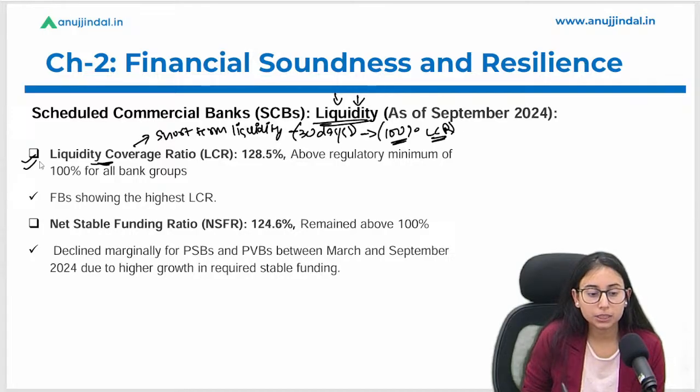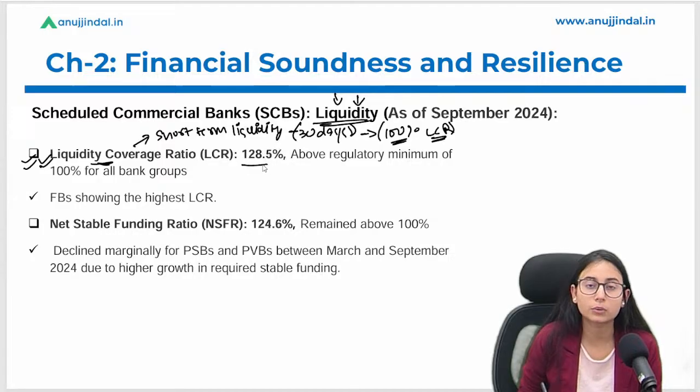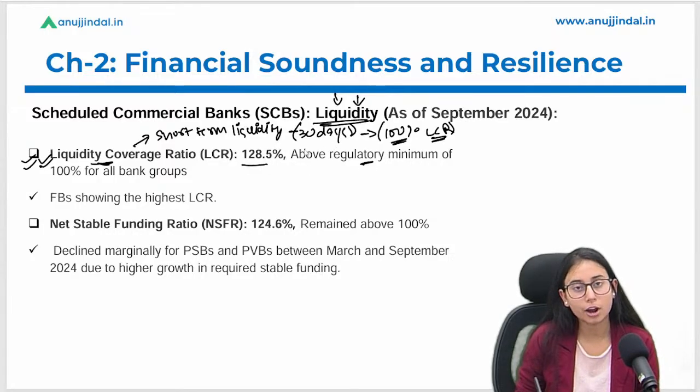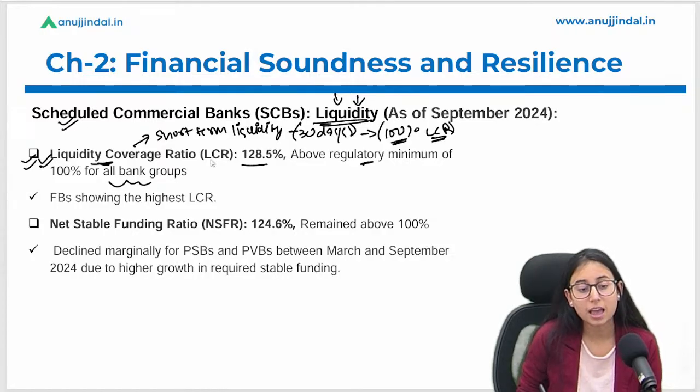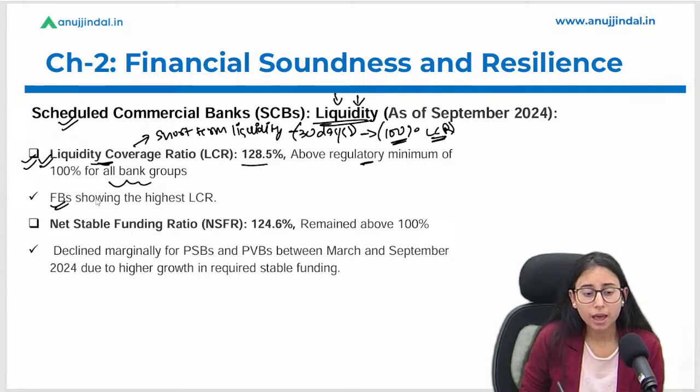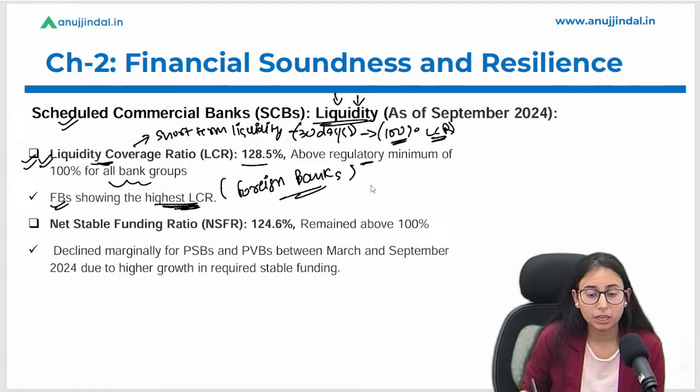So as per the financial stability report, the liquidity coverage ratio is 128.5%, which is well above the minimum regulatory requirement of 100%. Okay, it is for all banks. So all scheduled commercial banks have maintained their liquidity coverage ratio, and foreign banks are showing the highest LCR. Okay, so we will remember this, that foreign banks have the highest liquidity coverage ratio under the scheduled commercial banks.